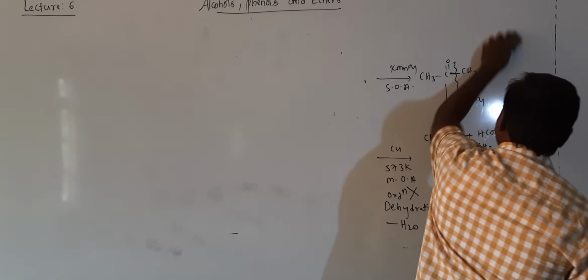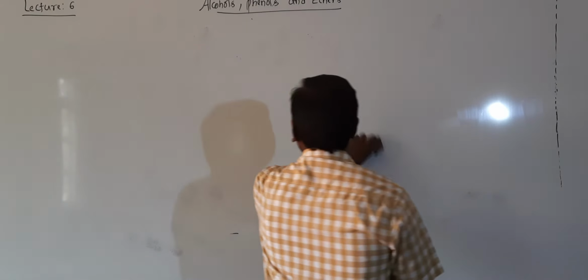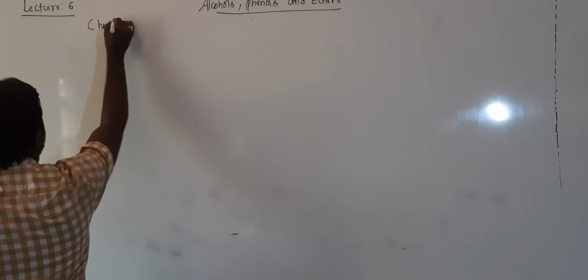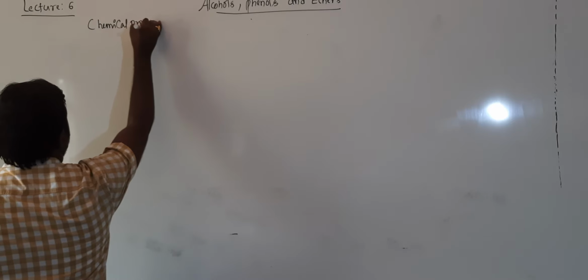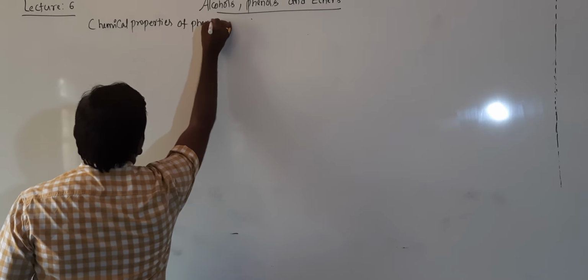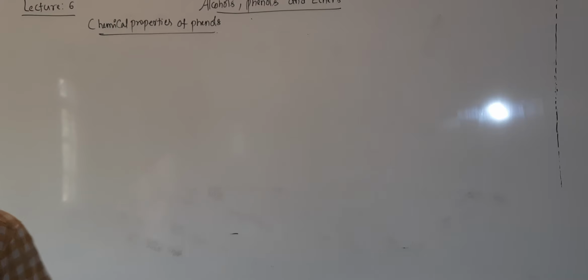Chemical properties of phenols. Right, students? So there are 4 chemical properties of phenols.